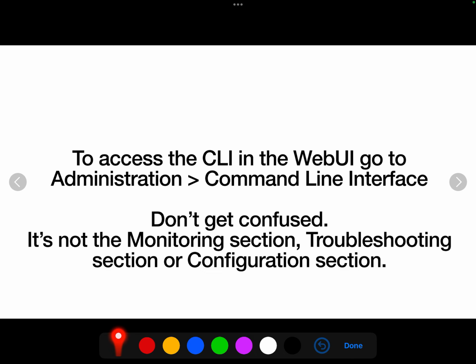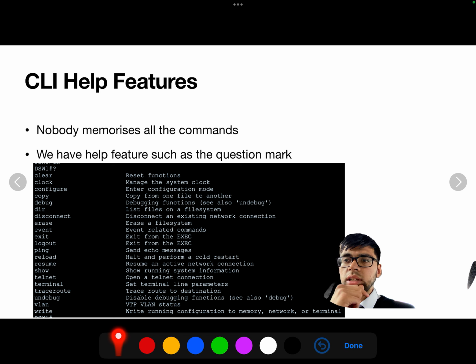But how do we actually access it? The web UI has many options. There are many sections: a monitoring section, a troubleshooting section, a configuration section, but it's none of those. It's the administration section, command line interface. I'm sorry I don't have a screenshot here to share with you, but it's the administration section and then command line interface to access the CLI.